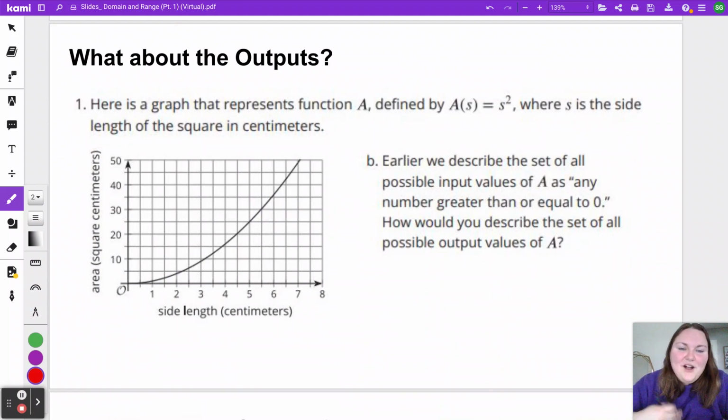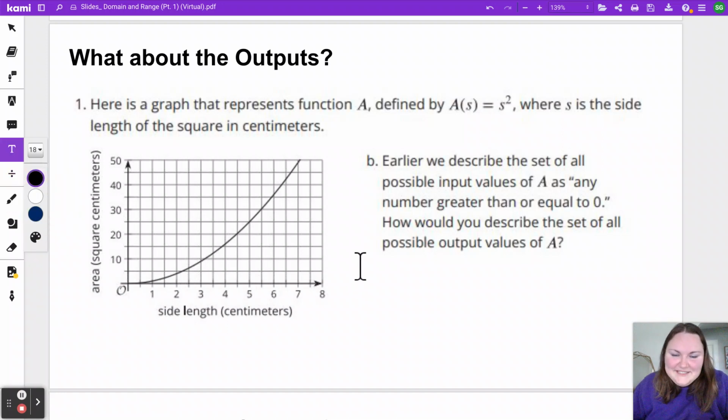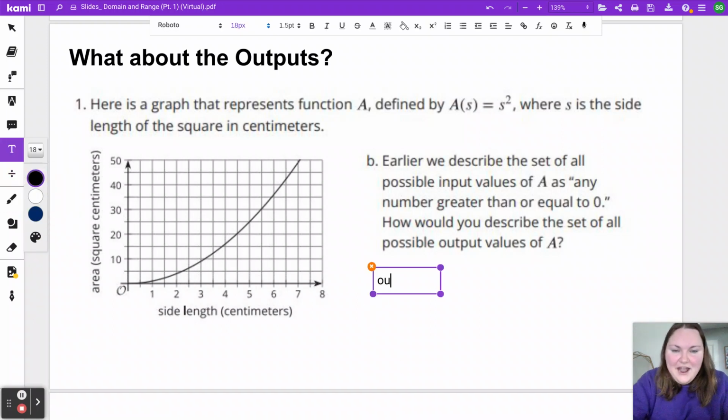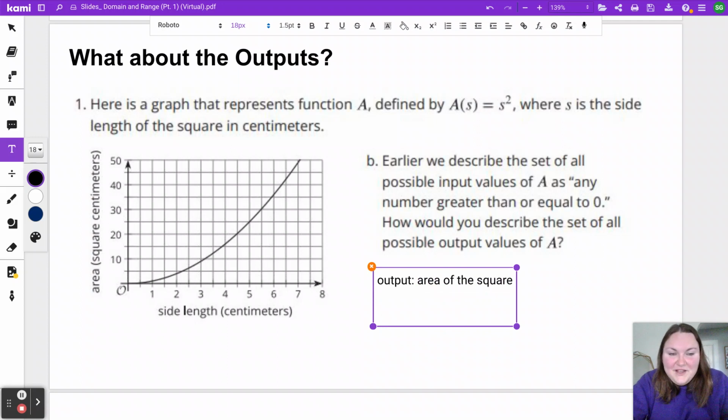How would you describe all of the possible output values? I'm going to do the same thing we did earlier. Remember, our output in this situation is going to be the area of the square. So if I wanted to describe all of the possible output values, that is the range. How would you describe the range here?